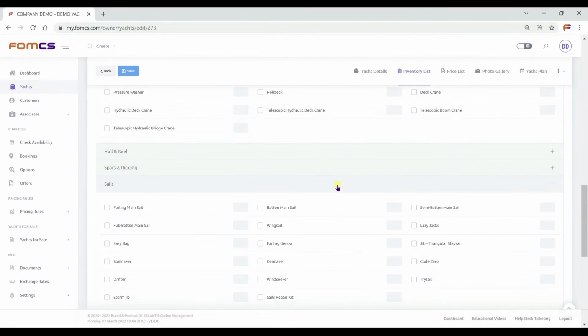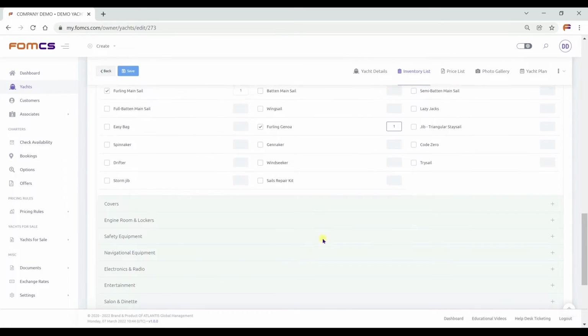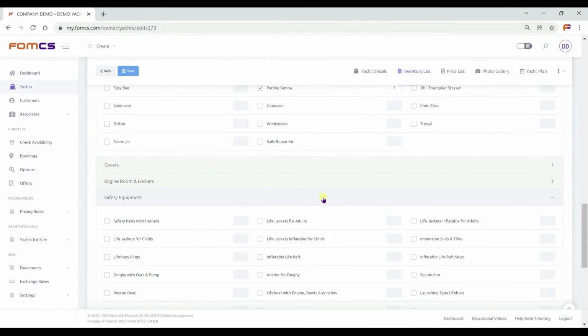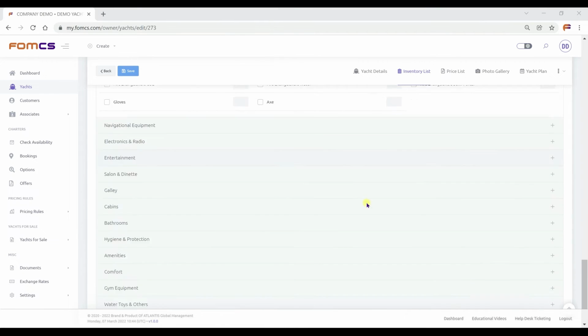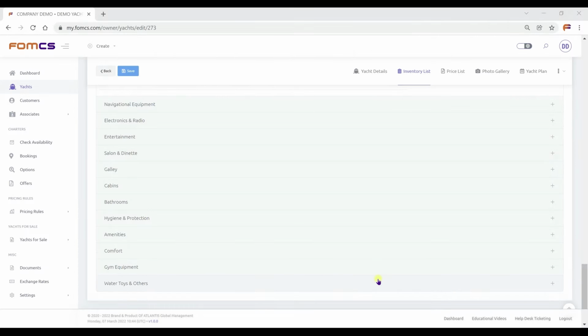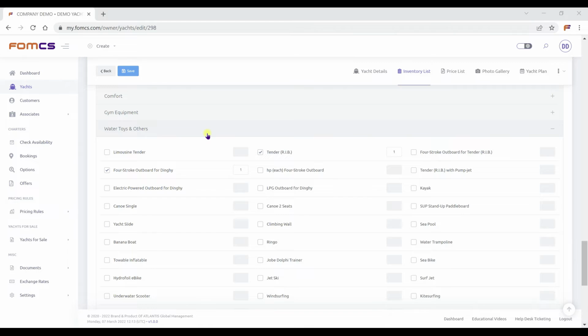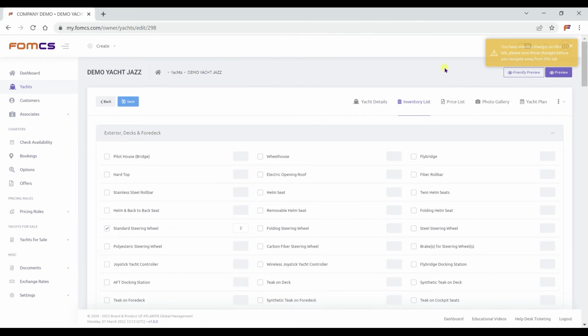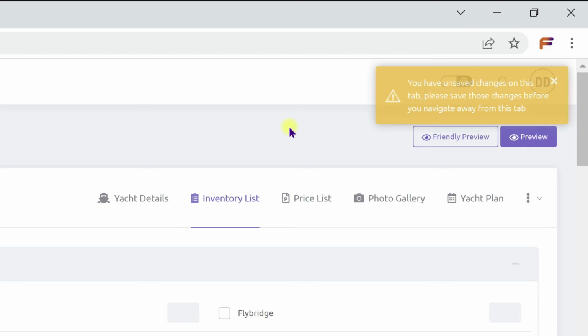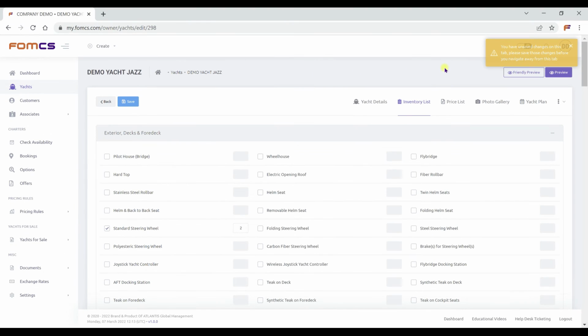Sales. Again, click on the item or equipment you want to add. Continue with the remaining inventory with selecting their numbers. After we have finished with adding the inventory, if we click on Other tabs, a notification appears reminding us about unsaved changes. Don't forget to click on Save to apply the changes.